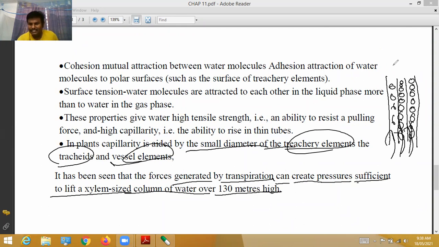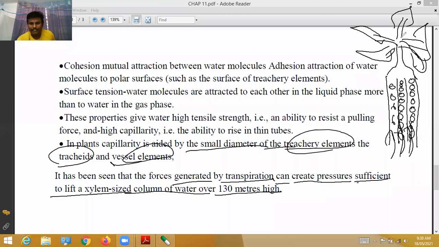See, these are all the stems. In the leaves, the transpiration process takes place. Due to this transpiration process, the leaves continuously absorb water molecules. Here root pressure is pushing in the upward direction. Due to this, a kind of pressure is created, and that pressure helps to lift the water molecules upward, approximately 130 meters high.